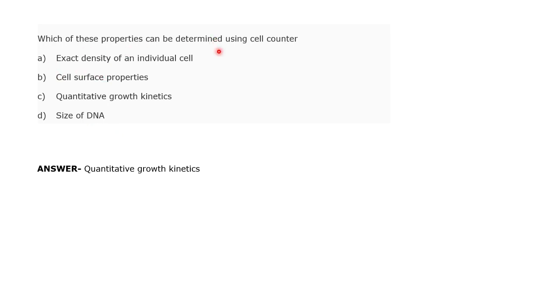First I will go with option A, because I would not be comfortable with exact density of an individual cell; we cannot actually go with that. But if the option were exact concentration of the cell density or the cell population, then a cell counter would have been the answer, and option A could also have been an answer. Cell surface property is also not an application of a cell counter. And quantitative growth kinetics: can one of you please explain what growth kinetics is?